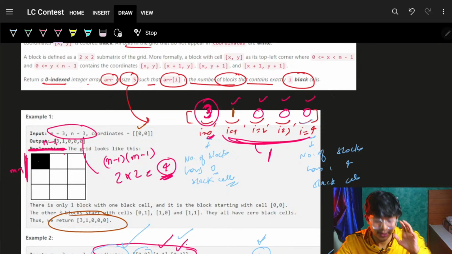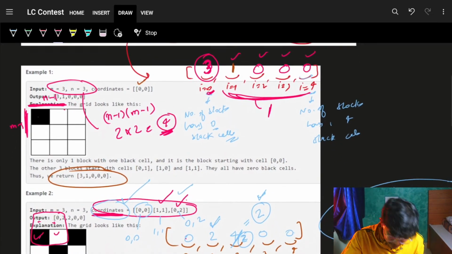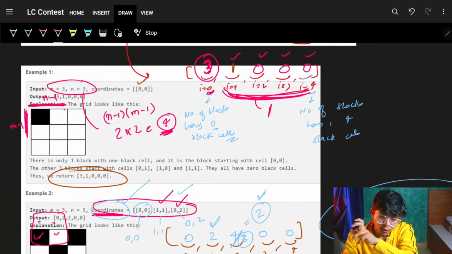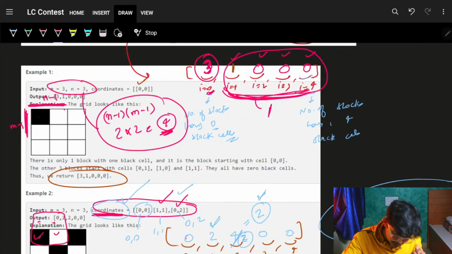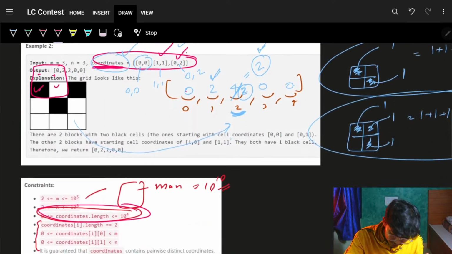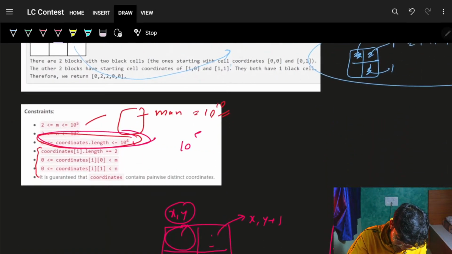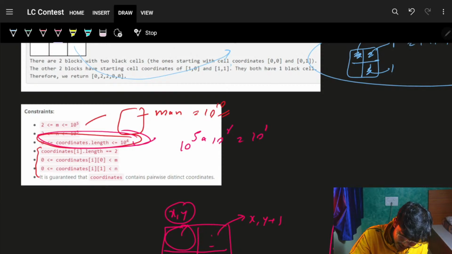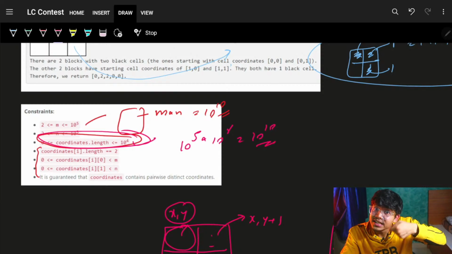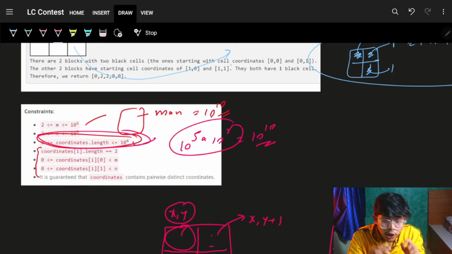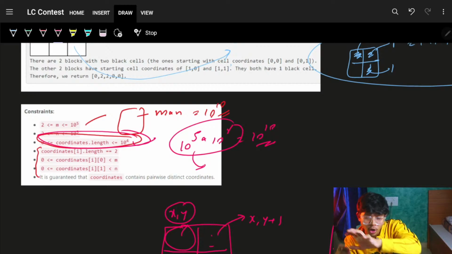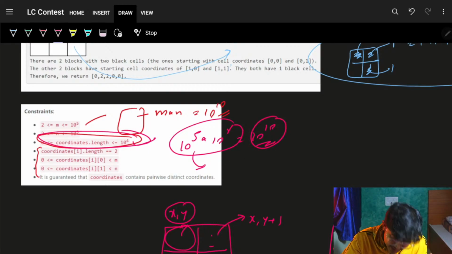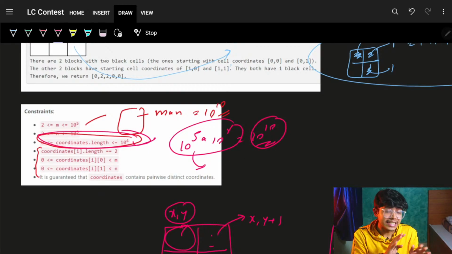Black cell as 0. And that's how you will simply go and find the answer for this 1 to 4, add it, and then the total number of blocks possible, which is actually n minus 1 into m minus 1. n and m are both 1e5, so 1e5 into 1e5 is 1e10. Please make sure 1e10 is more than the integer bounds, so please do a long multiplication. If you multiply, convert that to a long and then multiply, so as to get this number as a long number and not the actual integer number.